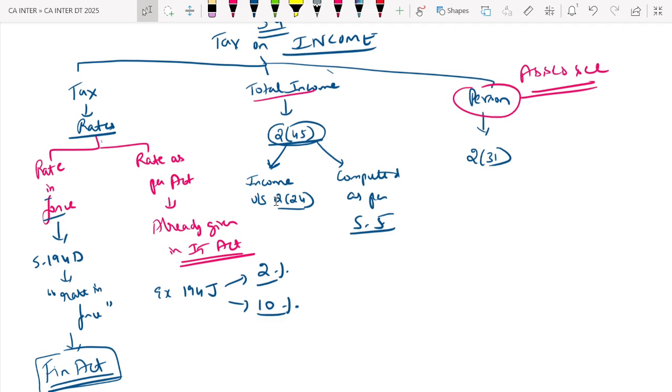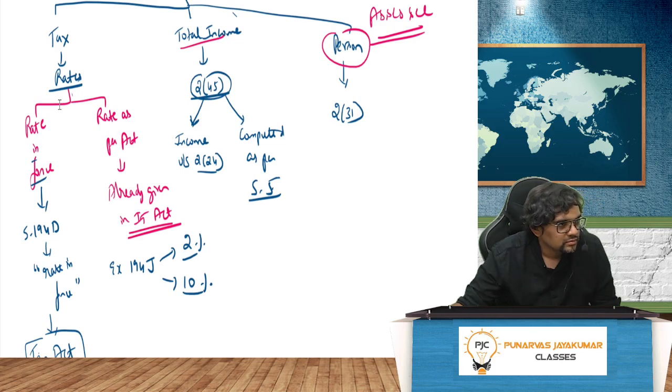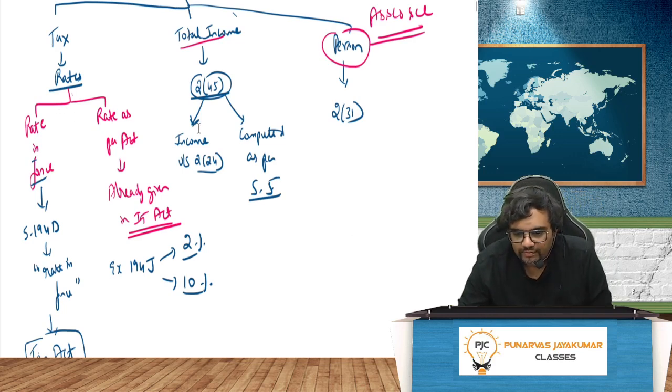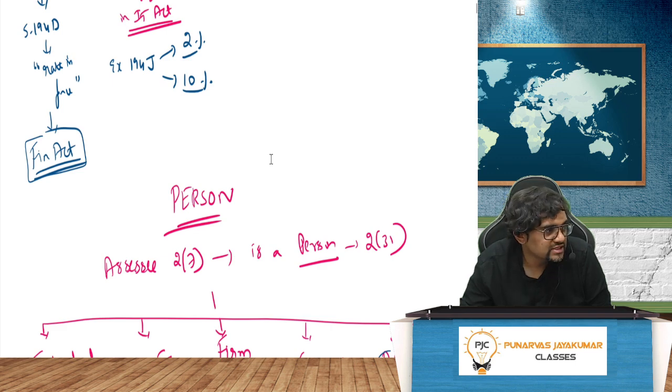Done, guys? Online people? Okay, next. Moving on, person. All these are important definitions. Now, person. Person is given, if you see 2 clause 7 assessee, assessee is a person, obviously.